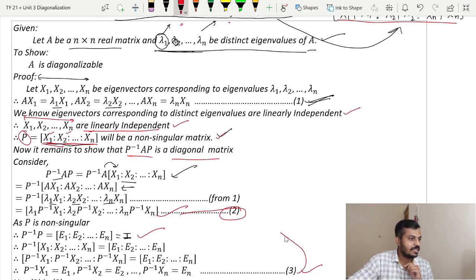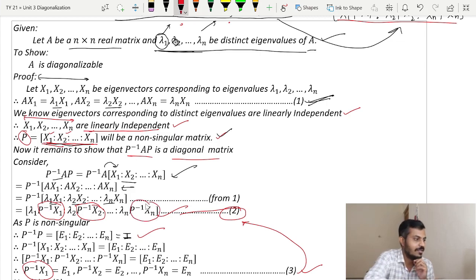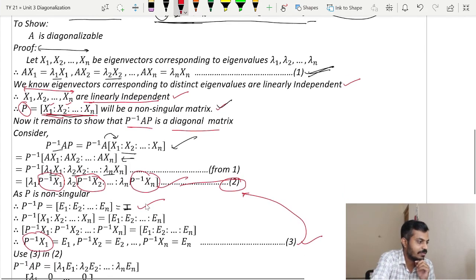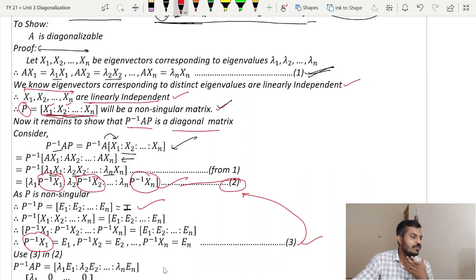Then I am using this 3 in 2 now. Our P inverse x1 is E1, so simply put the value of P inverse x1 as E1, P inverse x2 as E2 and P inverse xn as En. So what am I left with? I will have this. So what we have proved is that P inverse AP is lambda 1 E1, lambda 2 E2 and lambda n En. Remember that this is one matrix. And what are the columns of the matrix? The first column is lambda 1 E1, the second column is lambda 2 E2 and the nth column is lambda n En.